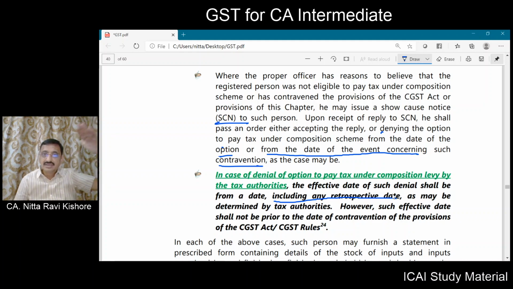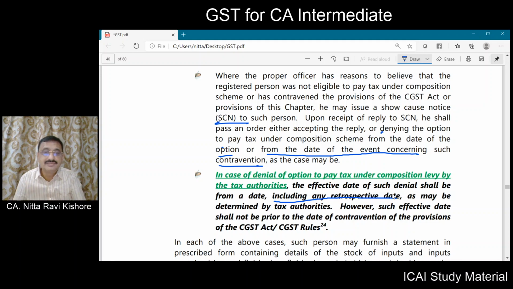That date can be the date from which this fellow has opted for composition scheme, or maybe after opting, a date on which he has made the contravention. From that date he can deny the option, but that effective date of withdrawal of composition scheme cannot be a date which is prior to the date of contravention.